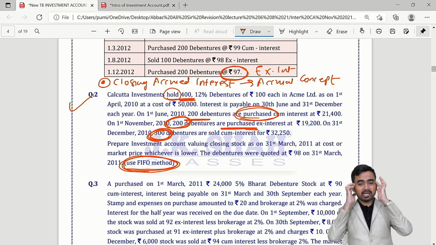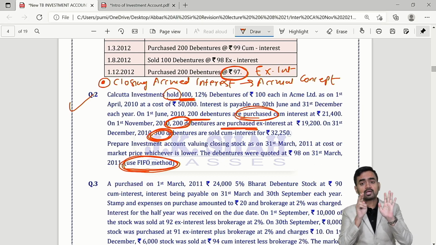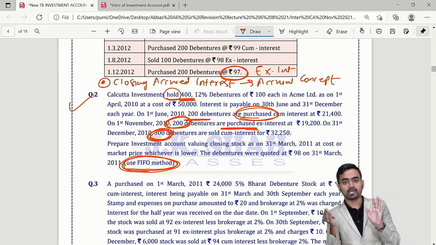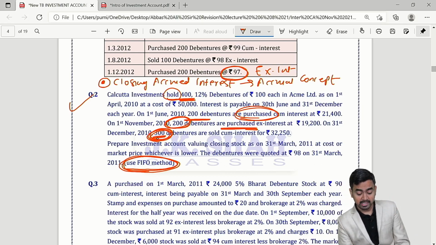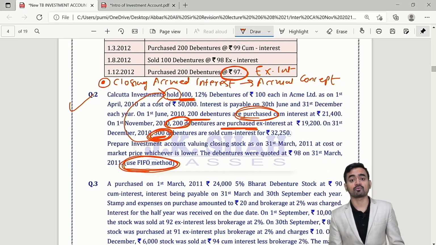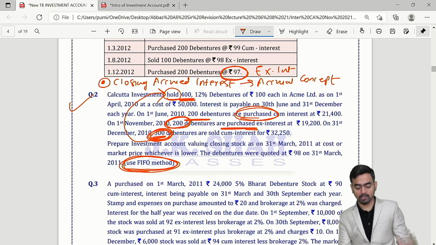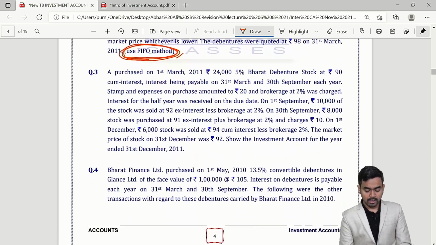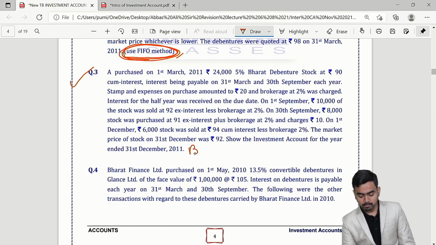Now use your brain and answer. Now you are selling 300. This 300 will be sold from opening balance of 400. First in, first out. You have to take care. Okay. Question number 3 is important because of brokerage point.